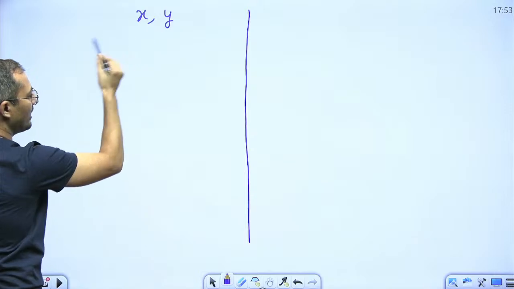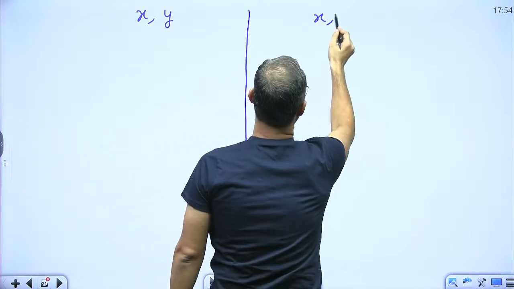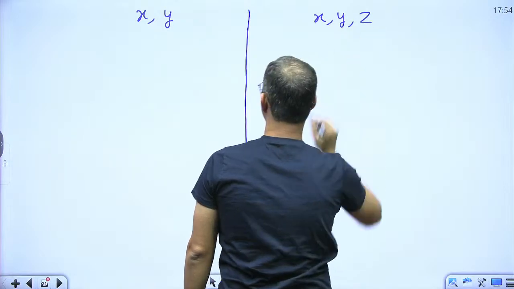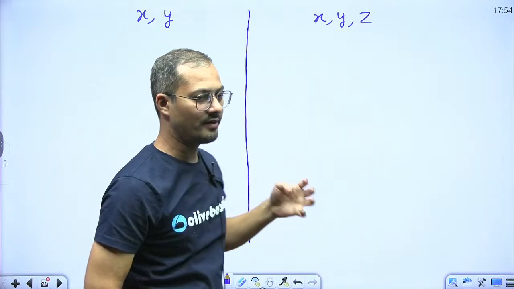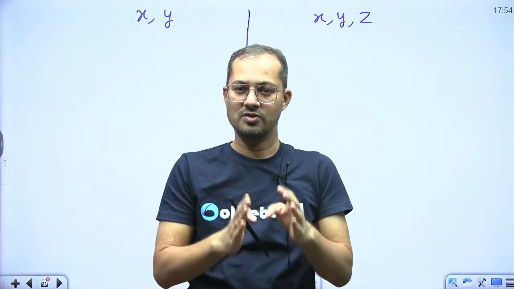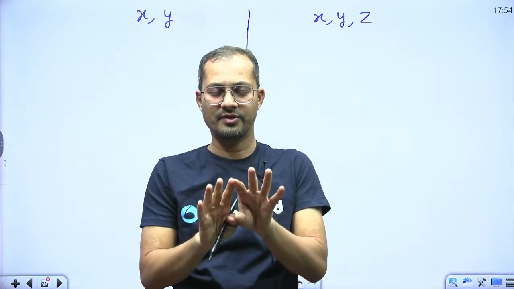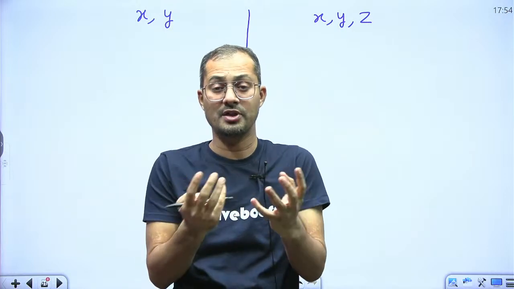Before telling this, let me tell you one thing: when we have two values or three values, proportional questions are very limited, right? We have only 3 to 4 structures from the proportional concept, right?